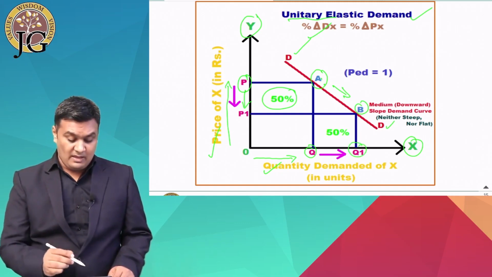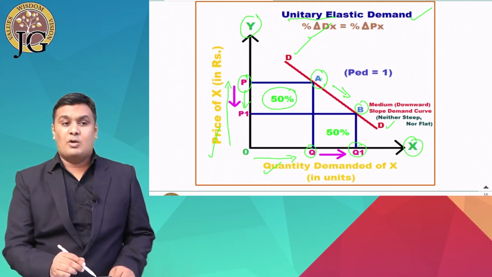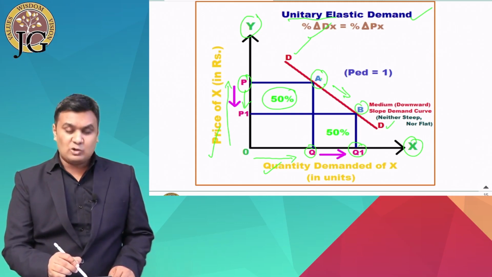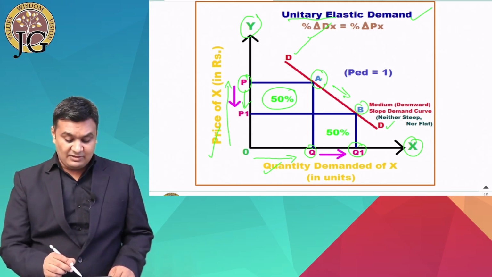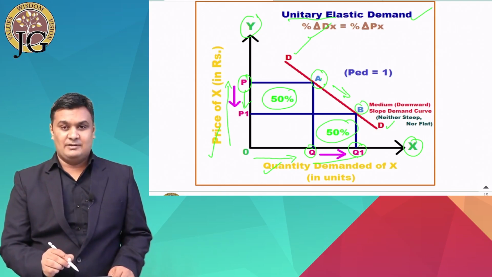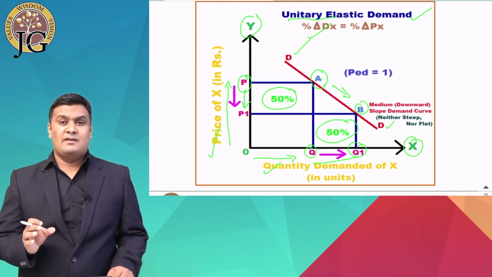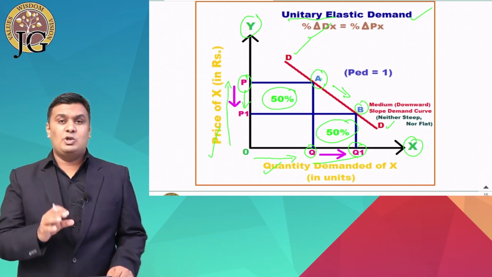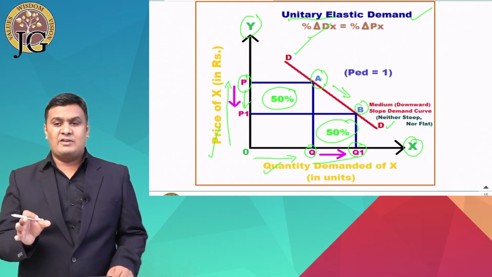Here the price changes from P to P1, which is 50%, and the demand changes from Q to Q1, that is also 50%.